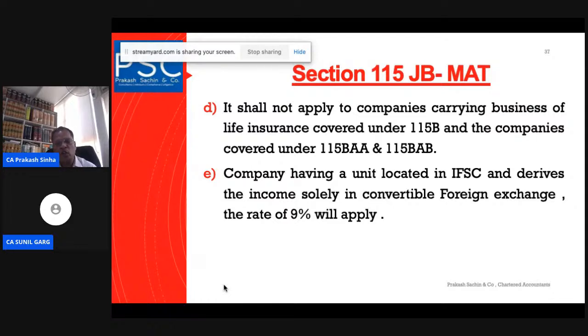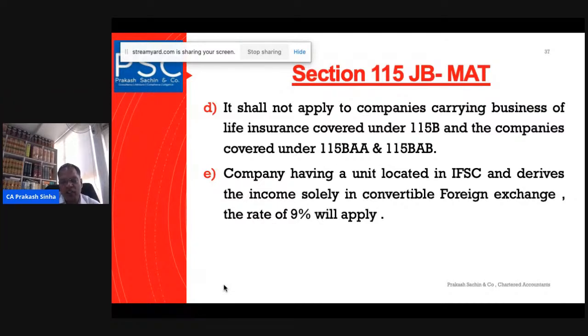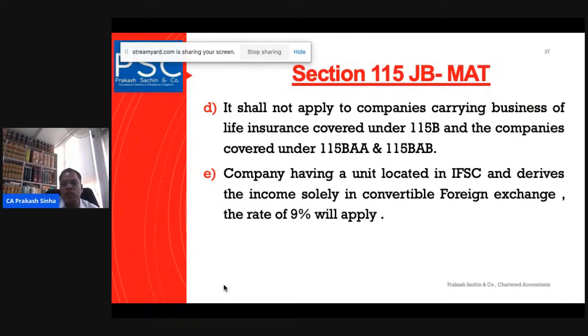A company having a unit located in the IFSC, which means International Financial Services Centre, that is the GIFT City that we generally call, and deriving income solely in convertible foreign exchange, the rate of 15% will be reduced to the rate of 9%. Because their income is totally in convertible foreign exchange, they have to pay the reduced rate, and 9% will apply here.